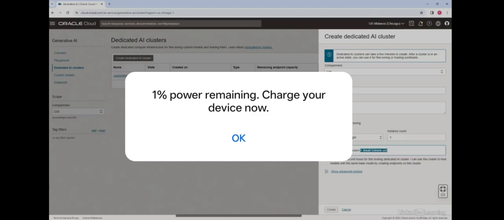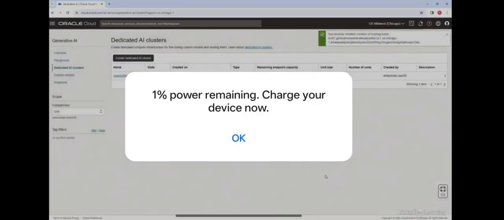But you can use this cluster to host up to 50 models if you are using the T-Few fine tuning methodology. So I'll click yes to that, and I'll click create. And similar to the fine tuning cluster, this will take a few minutes, and once these clusters are up and running, we'll come back and we'll take a look at them.